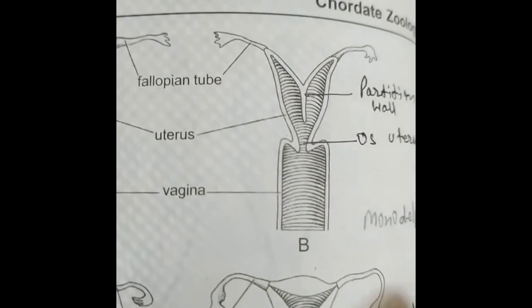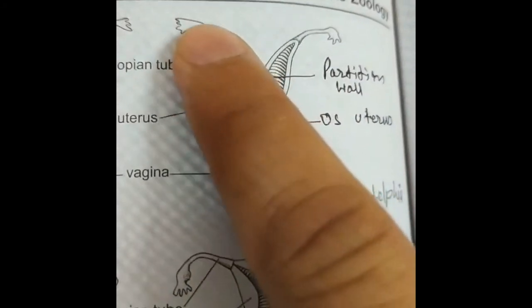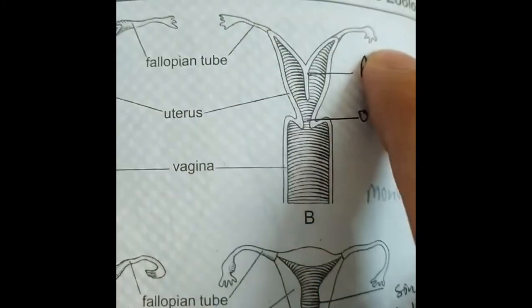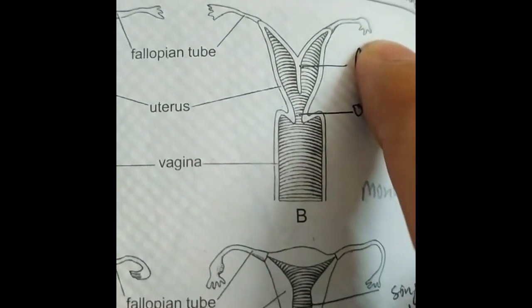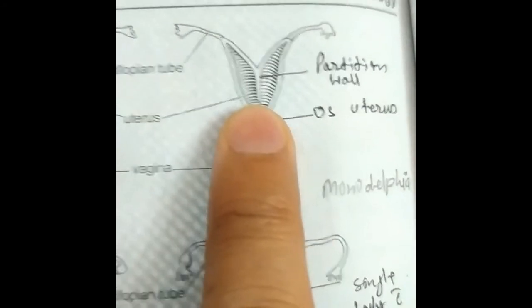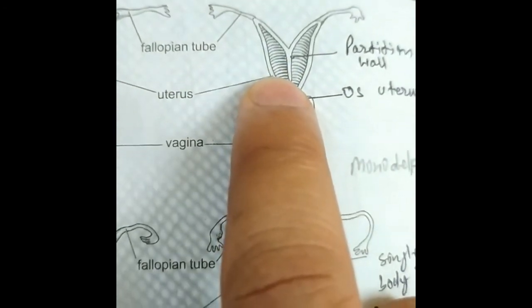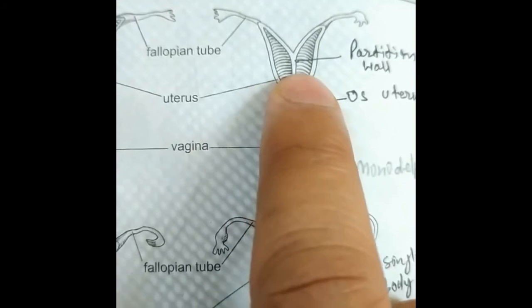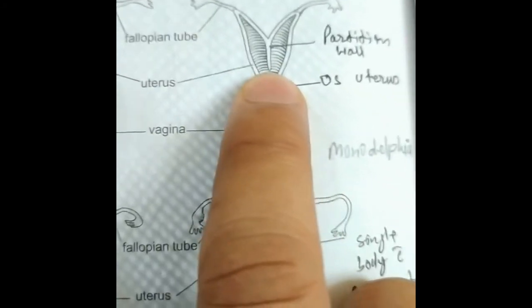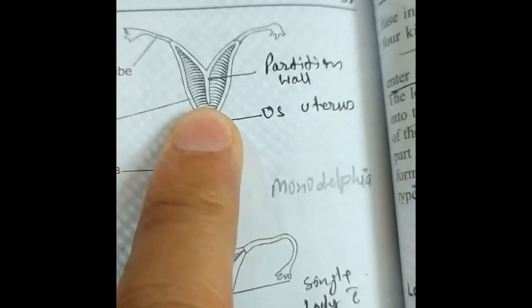As you can see in this diagram, this is the fallopian tube, the anteriormost part of the oviduct. Then this part is the uterus. Here the posterior parts of the uteri of both oviducts are fusing together, but there is a partition wall as well.